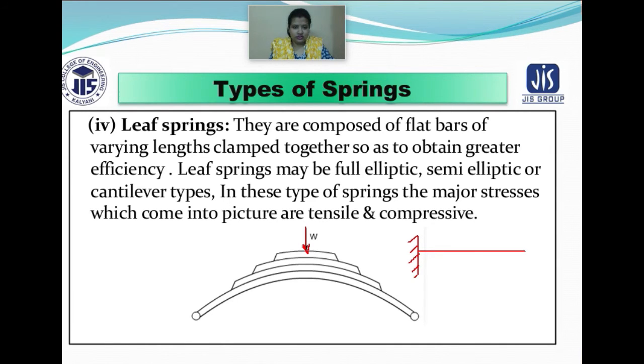So again, I am talking about the leaf spring. They are basically composed of flat bars of varying length, clamped together to obtain greater efficiency. Leaf springs may be fully elliptical, semi-elliptical, or cantilever types. And basically in these types of spring, the major stresses that come into the picture are